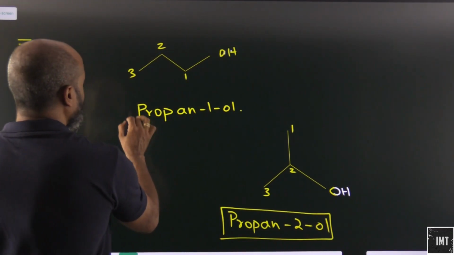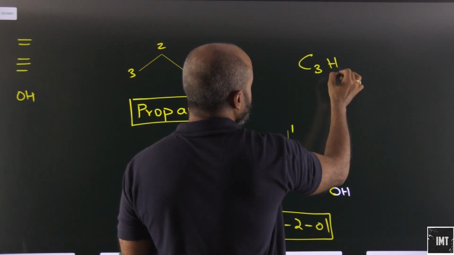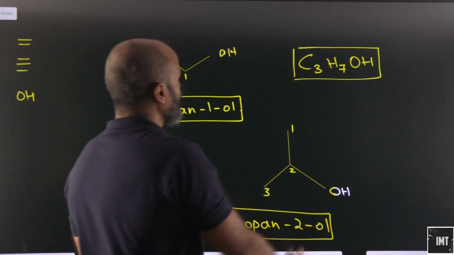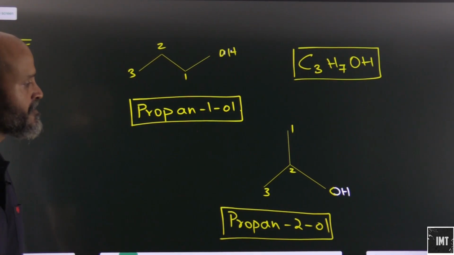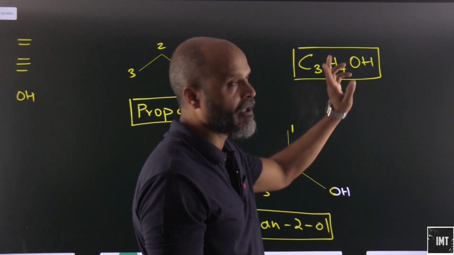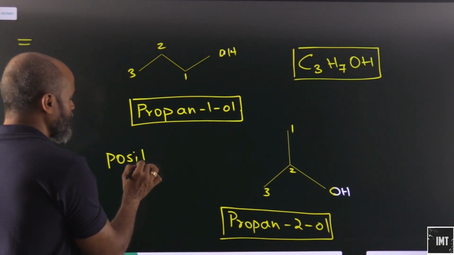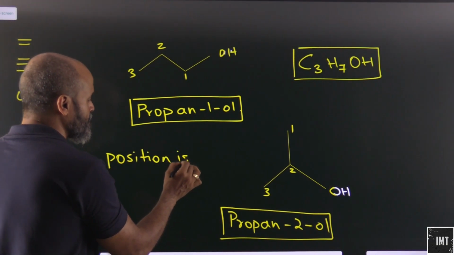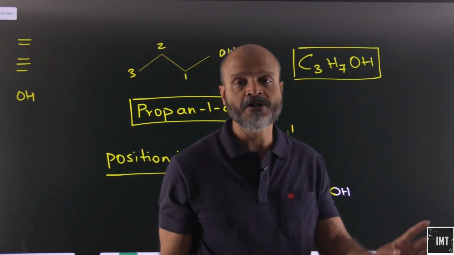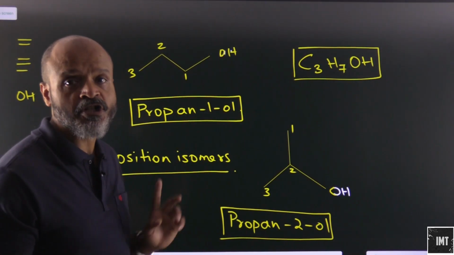Both of them are going to justify the formula C3H7OH. Count the number of carbon atoms and hydrogen atoms, and count the hydroxyl group as well. You will get the same molecular formula. So these are again position isomers. Why are we calling them position isomers? Because there is a difference in the position of the functional group. So these are all positional isomers.